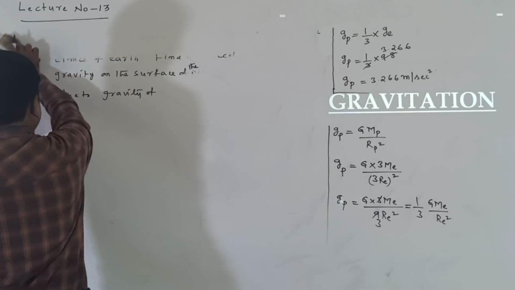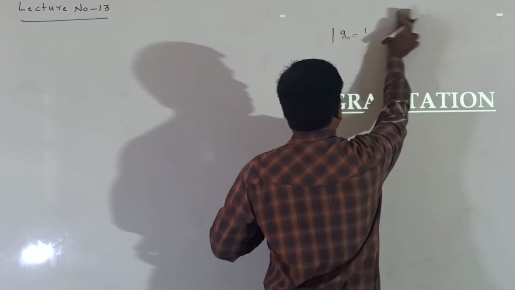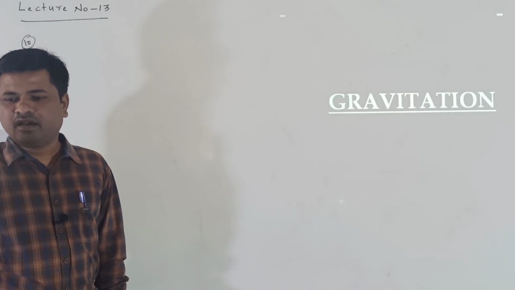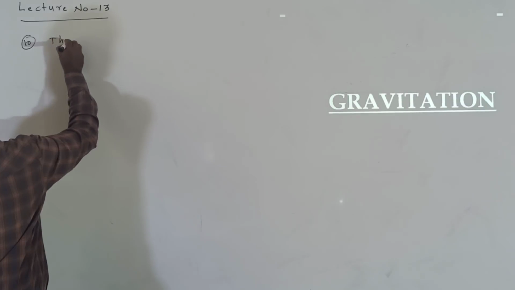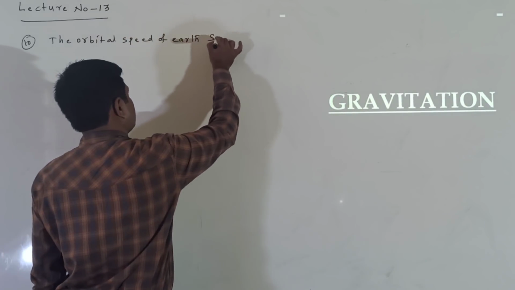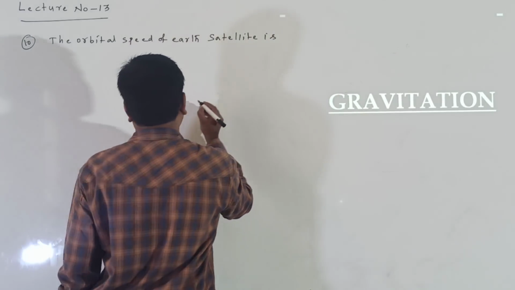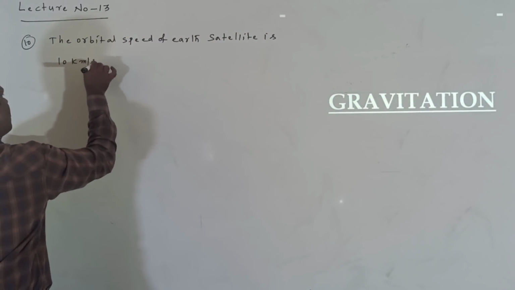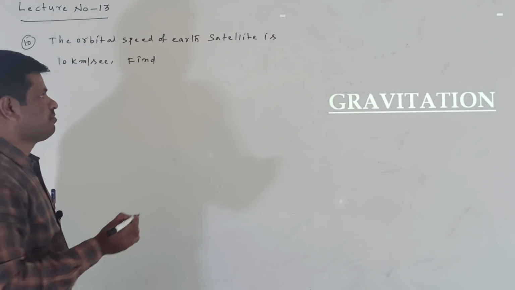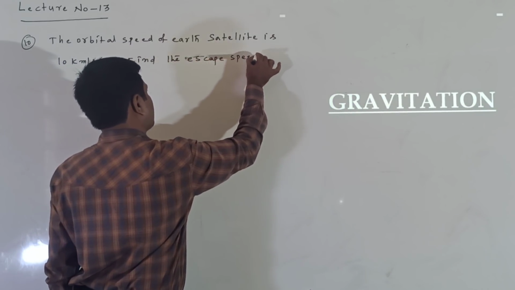Next, the last one. Listen here. The orbital speed of an Earth satellite is 10 kilometer per second. Find the escape speed of the satellite.